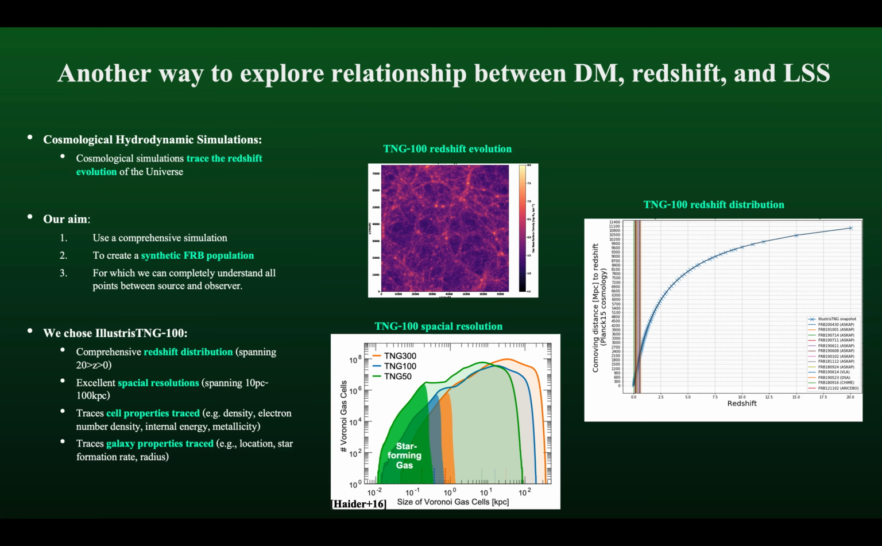In order to do this, we chose to use IllustrisTNG-100 for its comprehensive redshift distribution, its excellent spatial resolution, and for the cell properties and galaxy properties which the simulation provides and traces through time, all of which are useful for understanding the propagation environments of our simulated fast radio bursts.